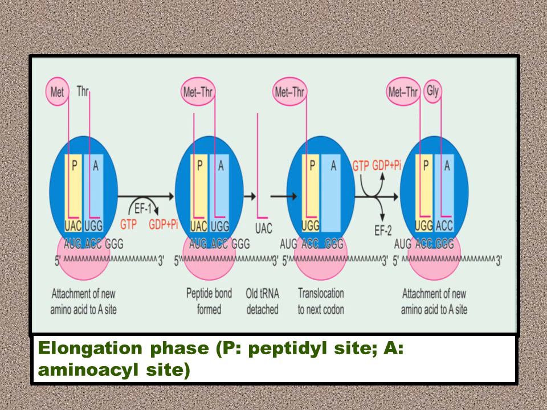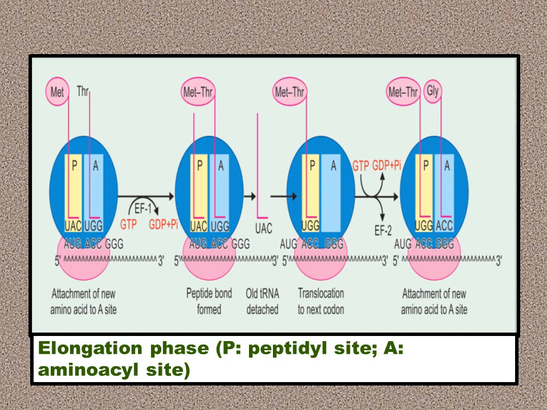Elongation phase is a phase wherein all the incoming amino acids are added one at a time. As the amino acids are being added, the old amino acid has to be peptide bonded with the incoming amino acid, so that will take place, and the chain of amino acids has to be synthesized in the elongation phase. So let us see how the process of elongation occurs in protein biosynthesis or translation.